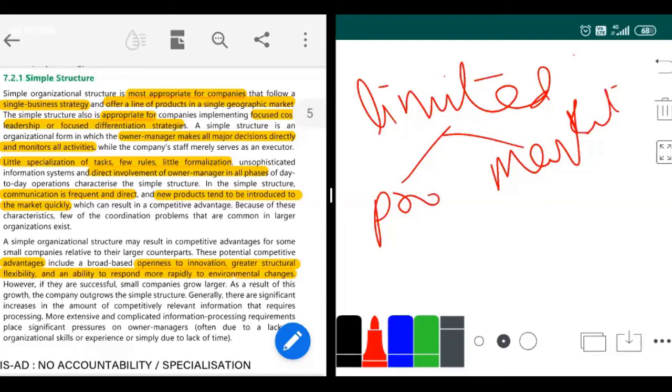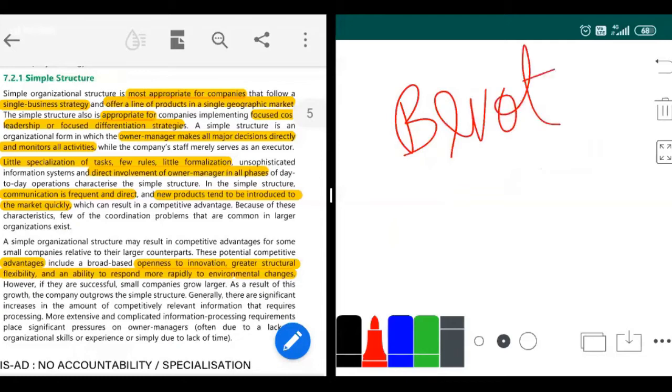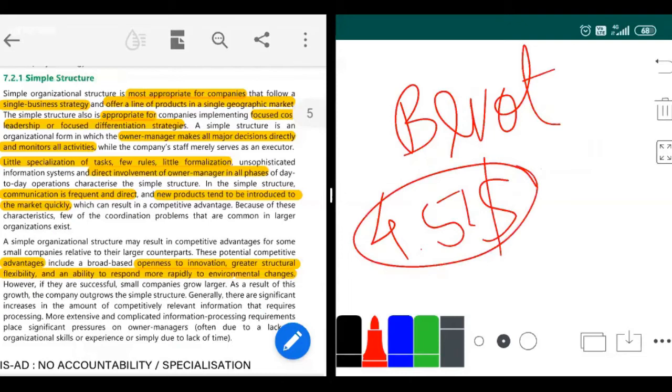Okay, so I told you an example of focused differentiation. That day I gave you an example of Bevet watches. I told you that each watch is made for 4.5 lakh. One watch will cost 4.5 lakh. That is their starting rate. And they only make around 5 to 6 watches in a year.